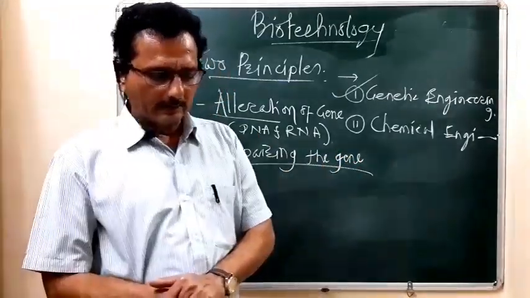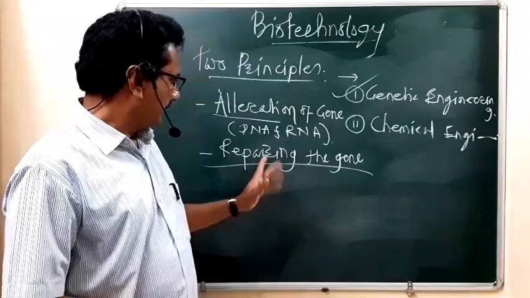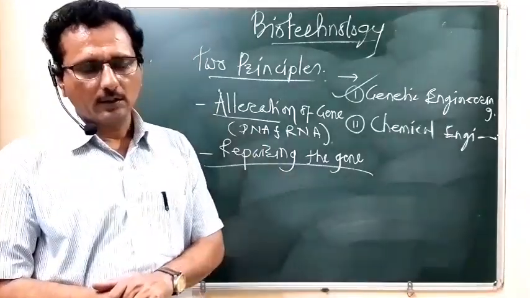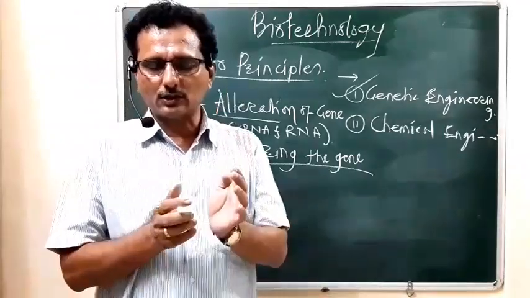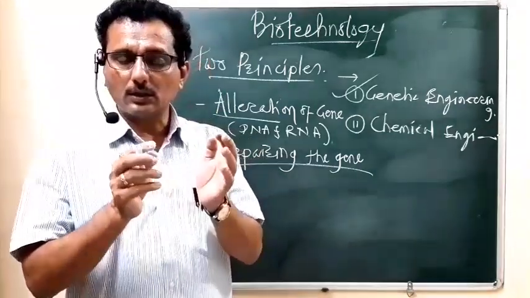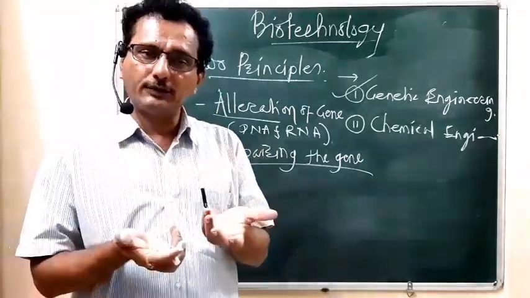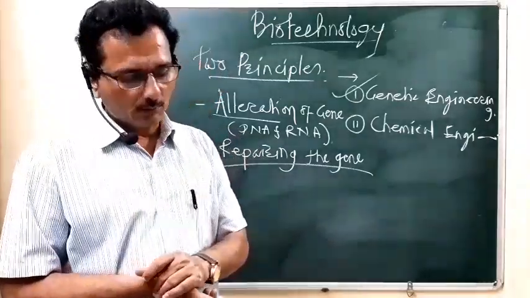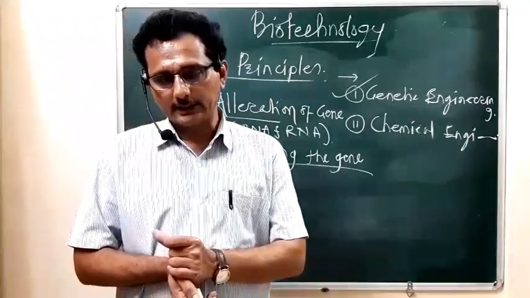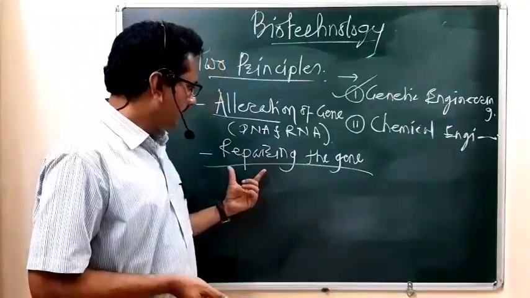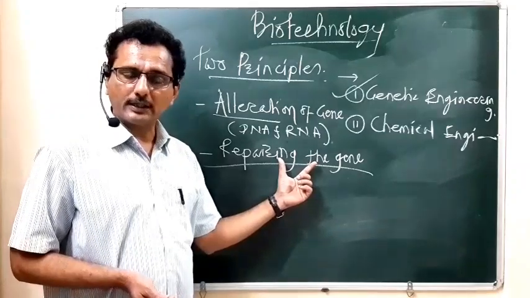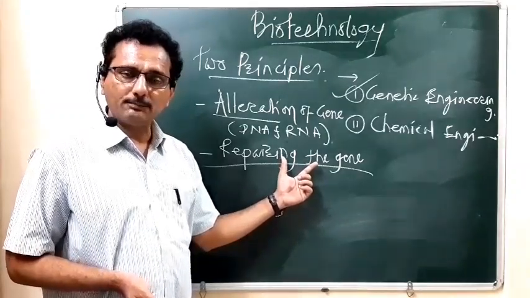Repairing the gene means that at the site of a defective gene, we can easily remove the defective gene, and at that place we can insert the normal gene or the healthy gene. It is called repairing the gene.